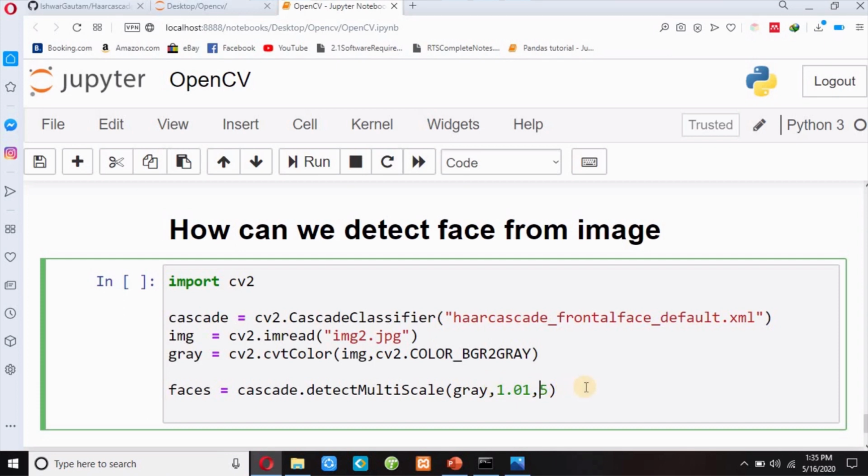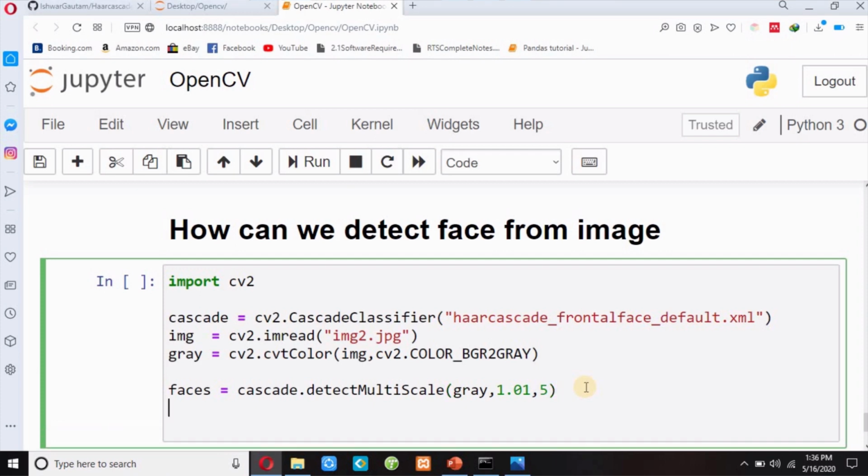So what is scale factor and minimum neighbors? Guys, scale factor is the ratio of their corresponding side. Scale factor of 1.01 or 1.03 means to decrease the shape value by 3% until the face is found. And minimum neighbors means how much minimum distance your webcam finds your face. So this means minimum neighbors. And then I will write for x, y, w, h.